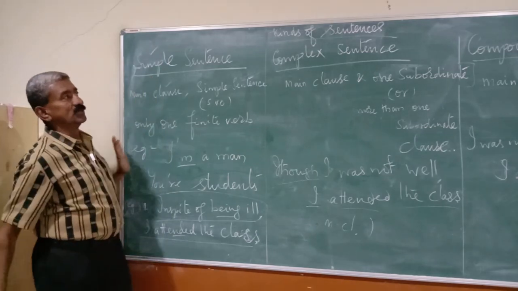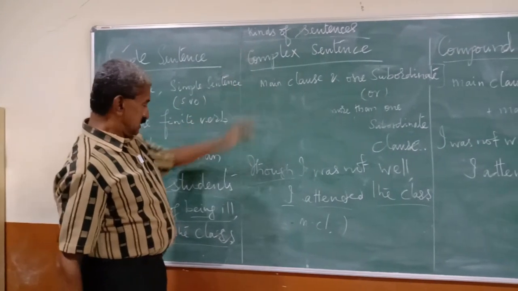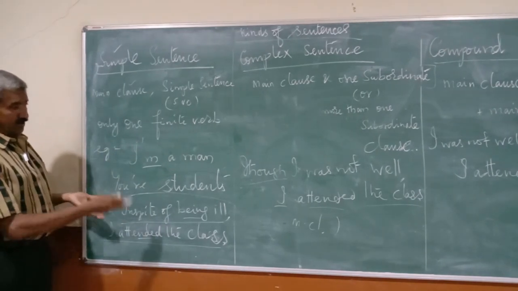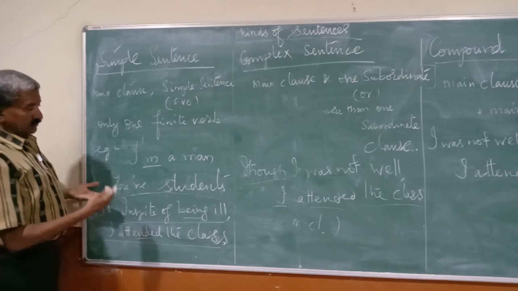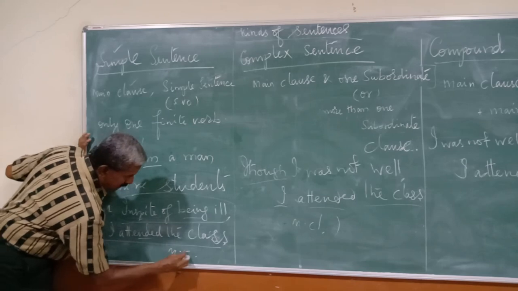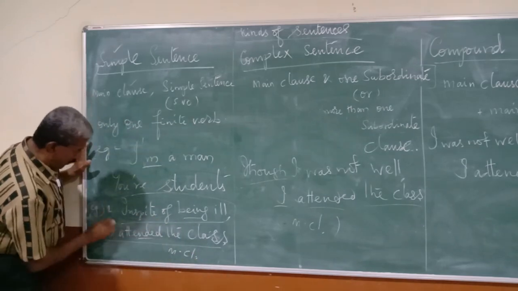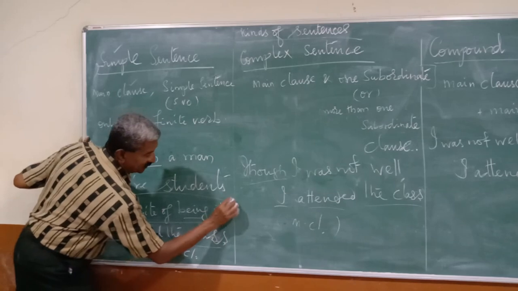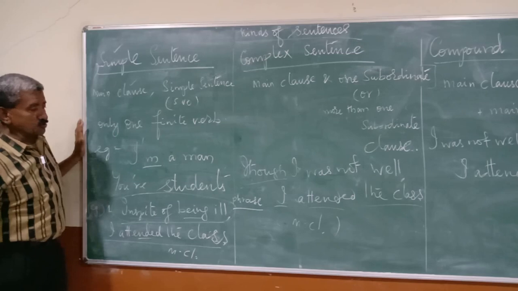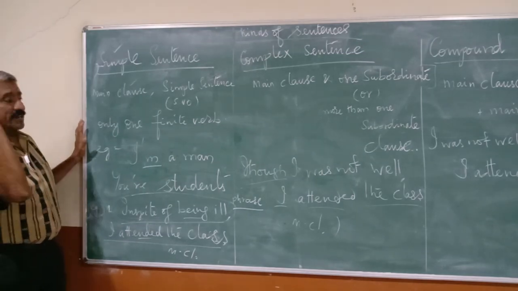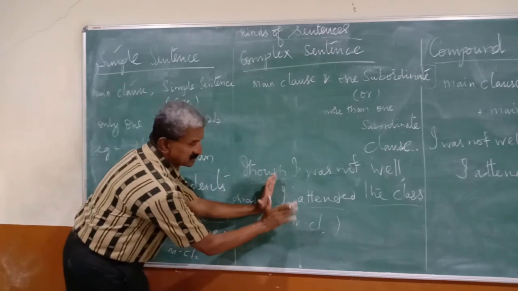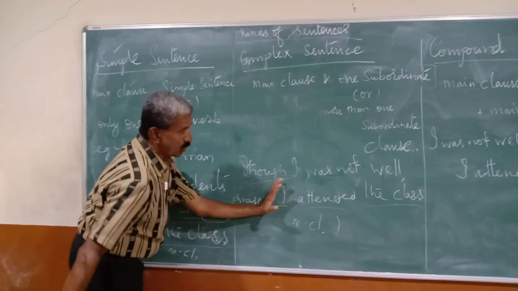Clear? Thank you. Now let's get into complex. Supposing we are given a question to change from simple to complex. We keep the main clause as it is. This group of words is known as the phrase. This phrase has to be changed into a subordinate clause. Now we know what a main clause is: simply subject, verb, object can be a main clause.